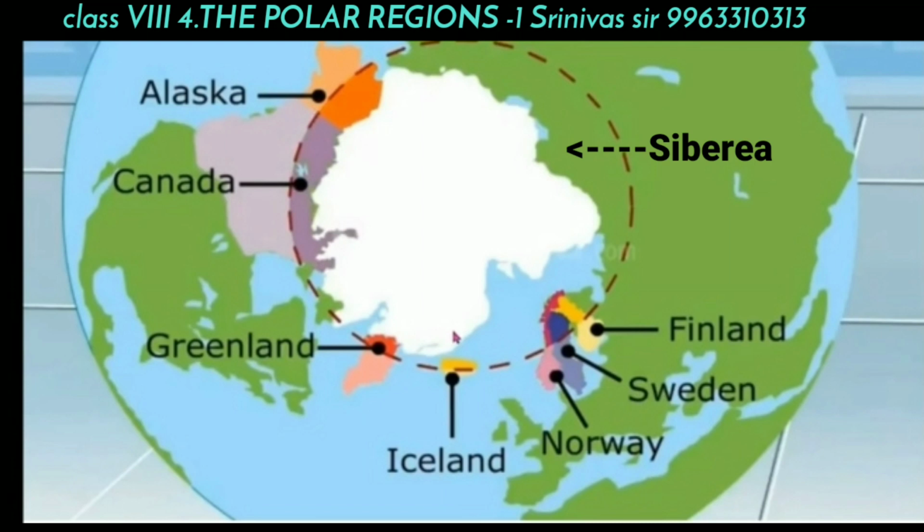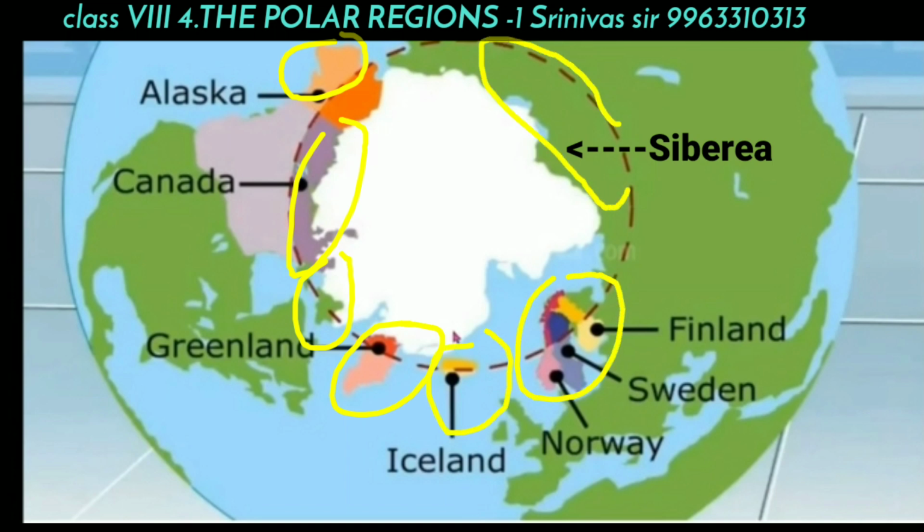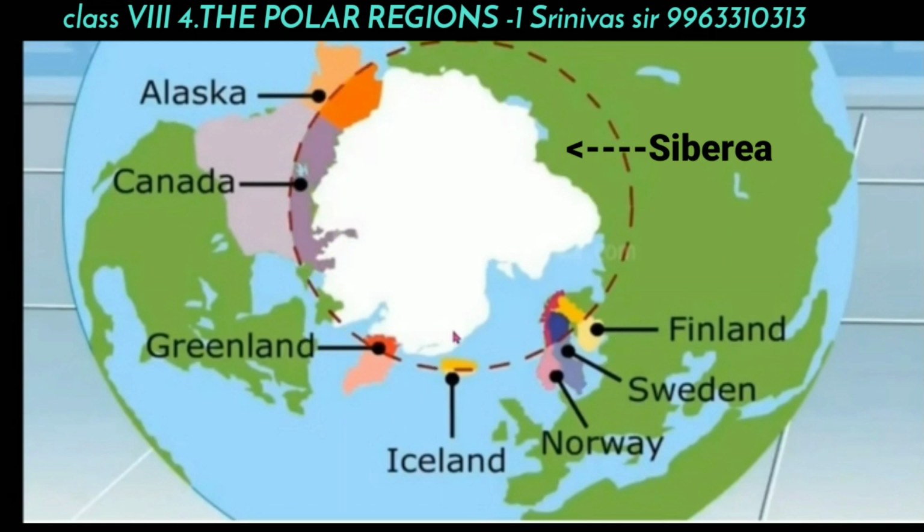This polar region includes the United States of America, only the state of Alaska, northern parts of Canada, Greenland, Iceland, Norway, Sweden, Finland, and northern parts of Russia called Siberia. These are the countries which are located in this polar region. I am repeating once again: Alaska, Canada, Greenland, Iceland, Norway, Sweden, Finland, and Siberia.